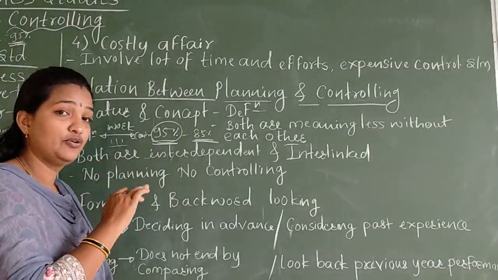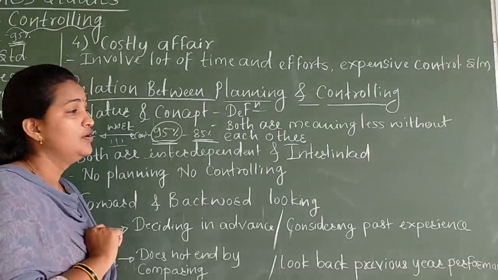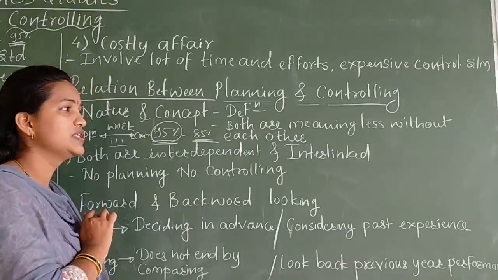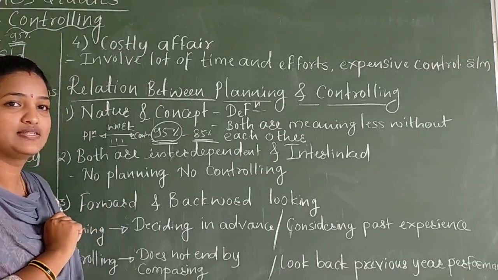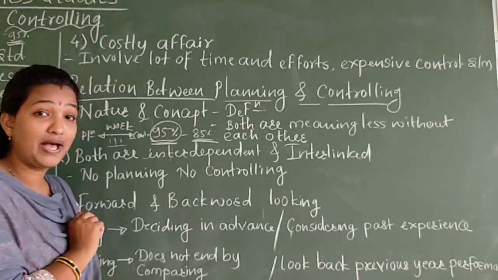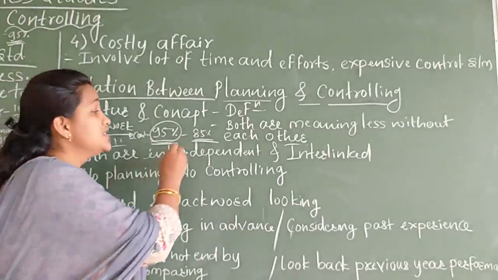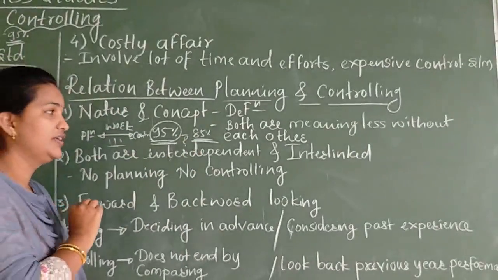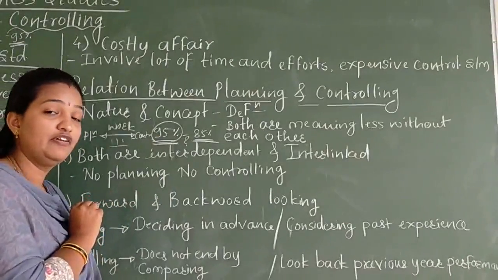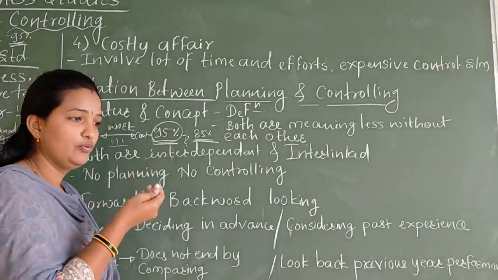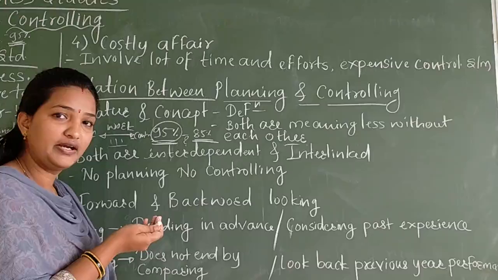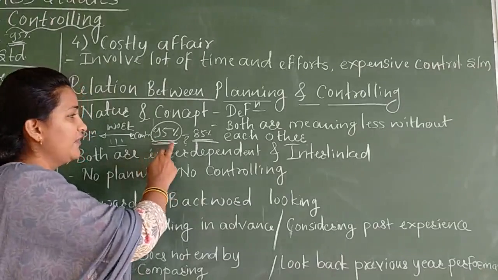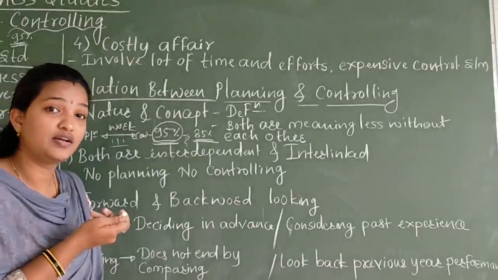You decided 95, but you took only 85. So the comparison between planned performance and actual performance, that process is known as controlling. Not only comparison, but also finding out the reason why the deviation arises, why the difference arises. If the difference is 0, you implemented your plan 100%, and your process is under control. If it is 95, it is 95, the process is under control.